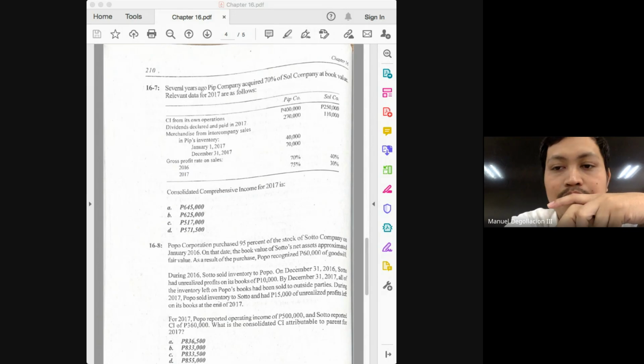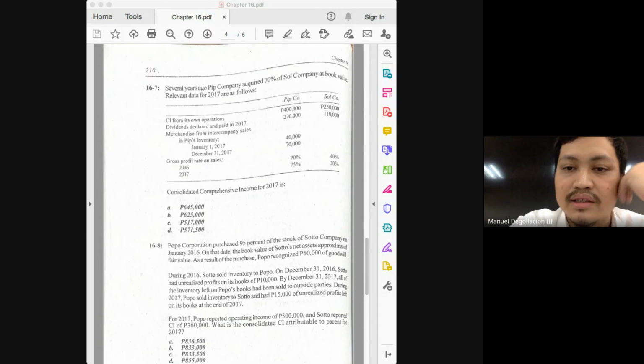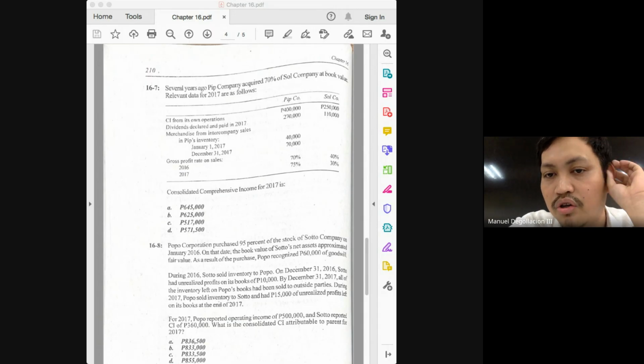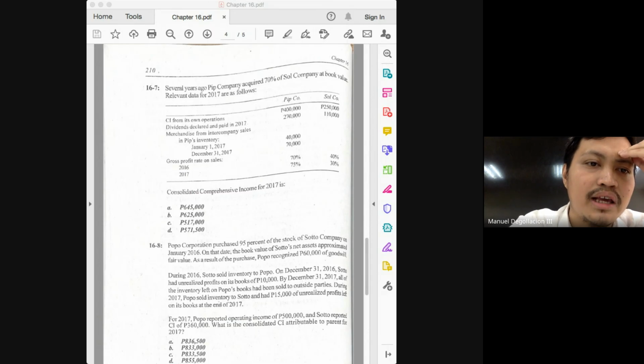Do you follow, class? Now, do we have to deduct anything from the 400,000 as a result of the dividends paid by the subsidiary, class? No, because the 400,000 there already excludes the dividend income from the subsidiary, because again, it is already referred to as the income from its own operations. Okay? We will now just have to check whether there are downstream transactions. If none, we will proceed with the income of the subsidiary. What do we have in this problem?